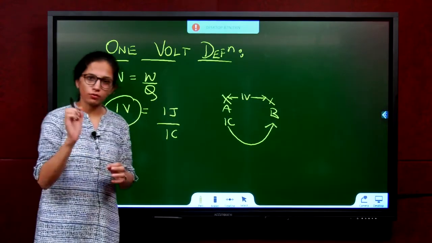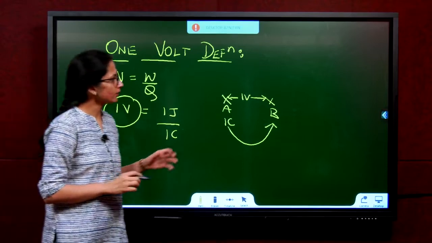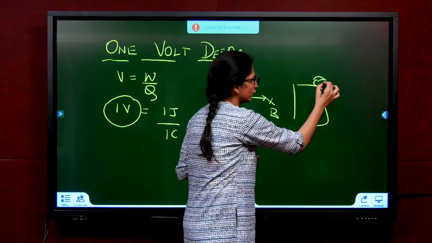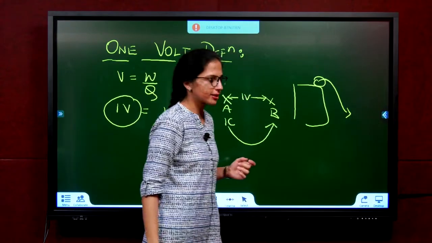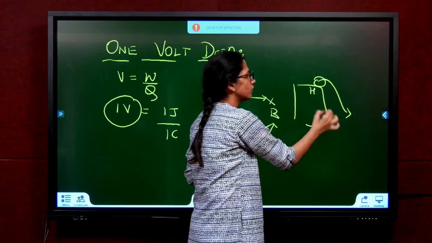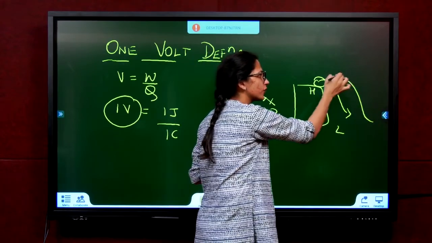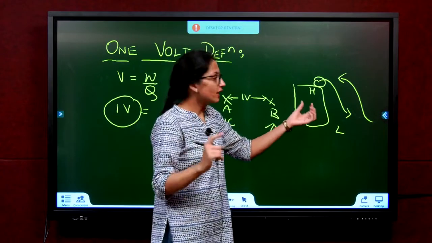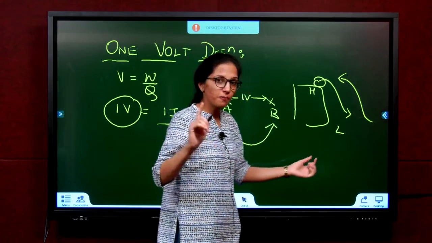You need to note one small note over there. Till now, what have we considered? Water was flowing downwards like this, so water was flowing from higher potential to lower potential. Do you ever see water flowing like this? Never. For anything to flow, it flows from higher potential to lower potential.